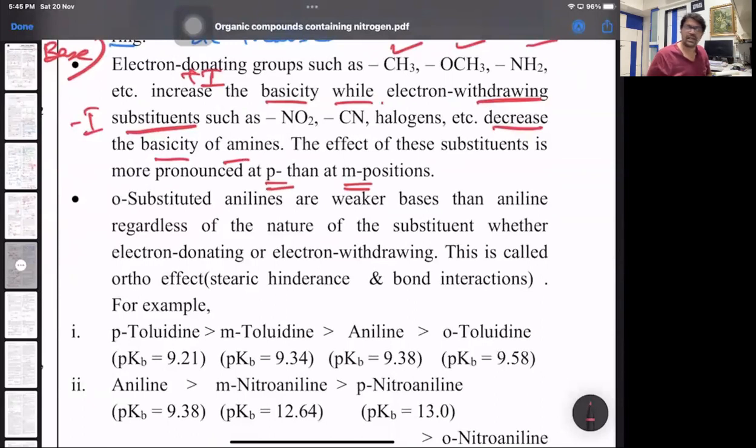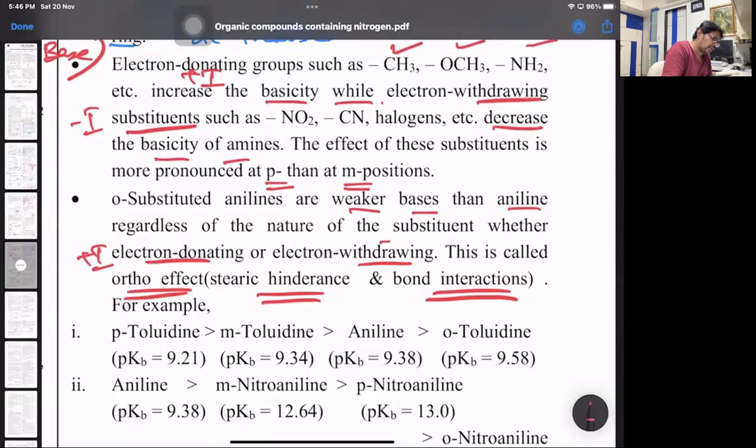Ortho substituted anilines are weaker bases than aniline, regardless of the nature, whether it is electron donating or electron withdrawing. That's what we call the ortho effect. I discussed with you all earlier what the ortho effect is. It is basically steric hindrance and bond interactions at the ortho position, because of which we say ortho substituted anilines are weaker than aniline, regardless of whether the group is electron donating, plus I, or electron withdrawing, that is minus I.